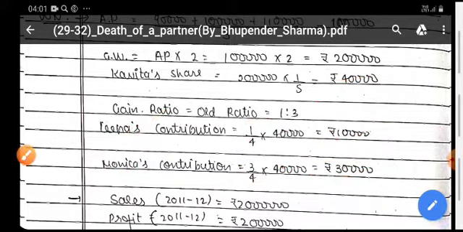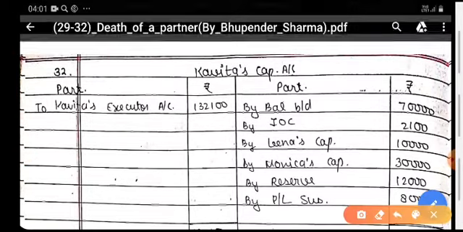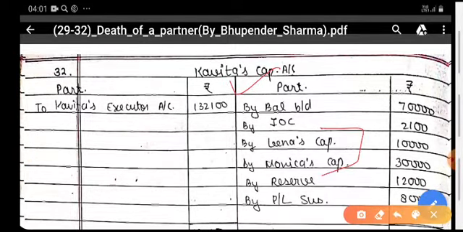So you will increase the capital of Kavita with rupees 10,000 and 30,000, the amount of goodwill premium at the time of her death on 30 September.